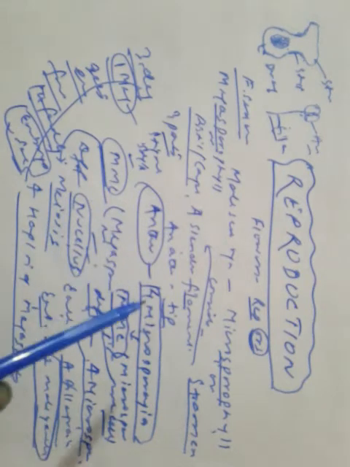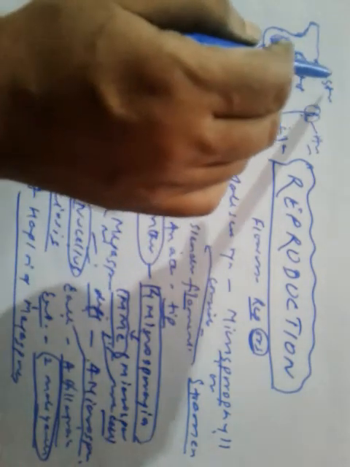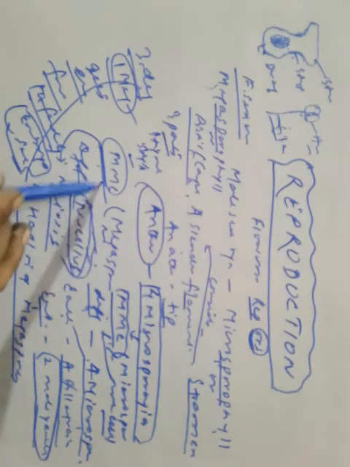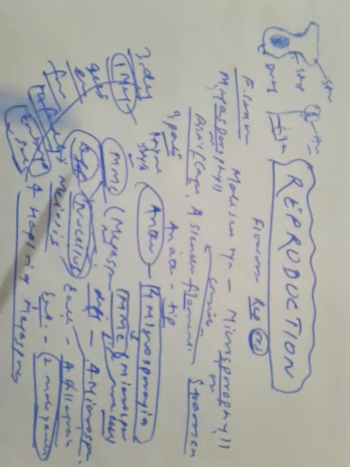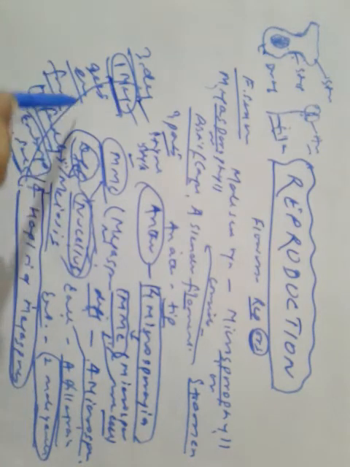So the female sex organ is the megasporophyll or pistil or carpel. It consists of 3 parts: stigma, style, and ovary. The MMC in the nucellus, which is a mass of cells, differentiates and undergoes meiosis, and as a result 4 haploid megaspores are formed. 3 degenerate, only 1 remains functional, which gets enlarged and finally forms the female gametophyte, which is the embryo sac.